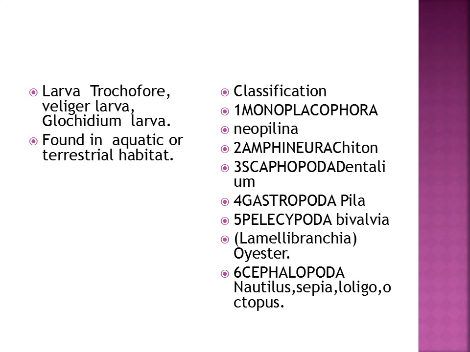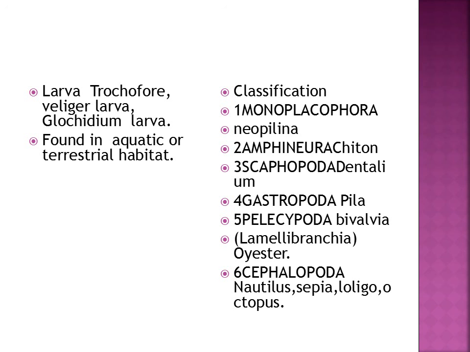If we classify Mollusca, we classify in number of classes. Number 1, Monoplacophora. Example of Monoplacophora is Neopilina. Number 2, Amphineura. Example of Amphineura is Chiton. Number 3, Scaphopoda. Example of Scaphopoda is Dentalium. Number 4, Gastropoda.